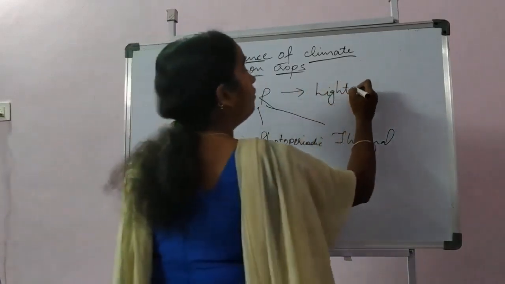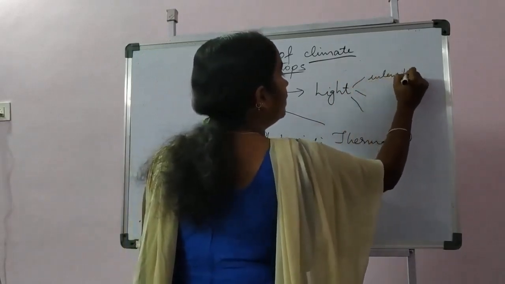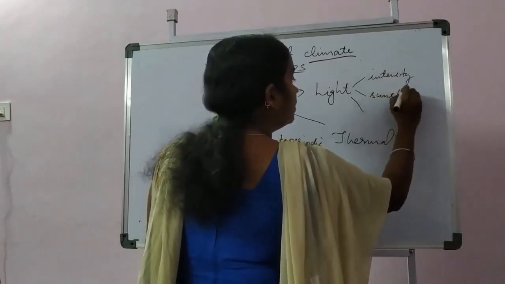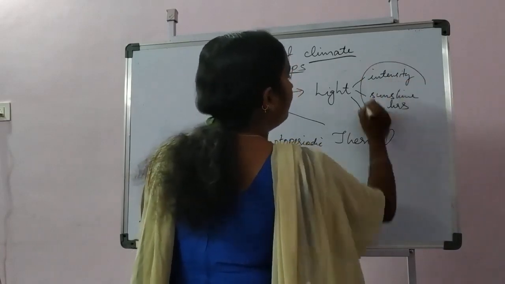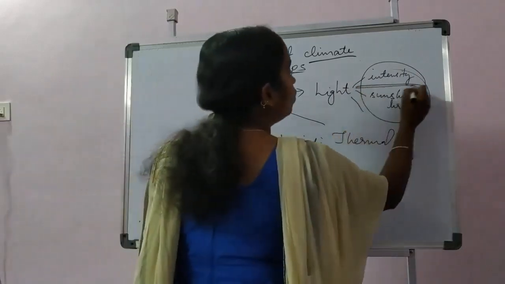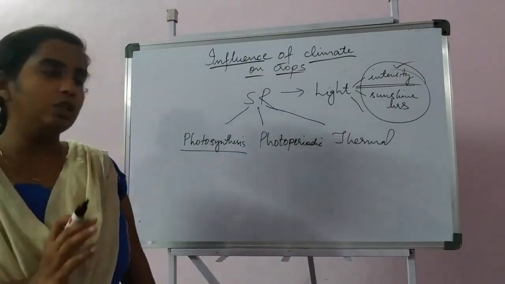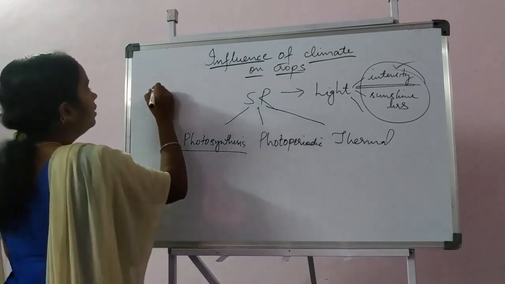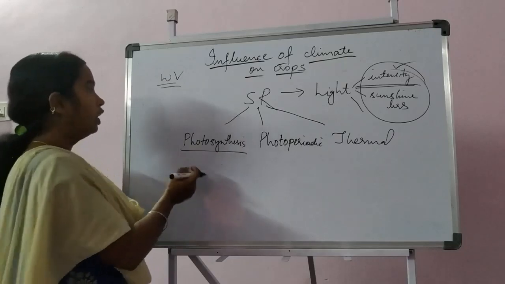And in light we have various parameters like intensity of the light, sunshine hours, and how these will be affecting. Among these parameters, light intensity is one of the important parameters which affects the crops more. So light intensity, as we know, wavelength of the light we shall start with before entering into the